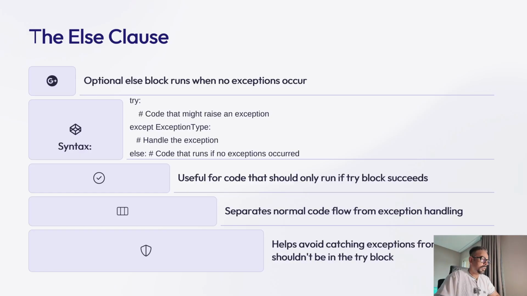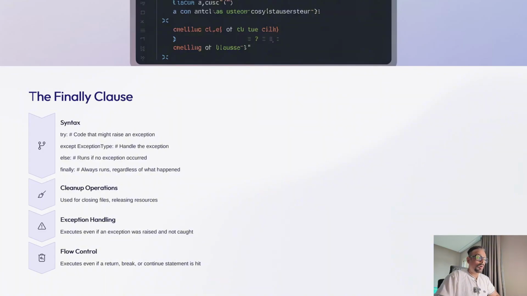Now we are going to talk about the finally clause, which provides a way to execute code regardless of whether an exception occurred or was handled. This block always runs after the try, except, and else blocks. So this is the fourth one. We already saw try, except, and else. After all these run or don't run, finally is going to run for sure.